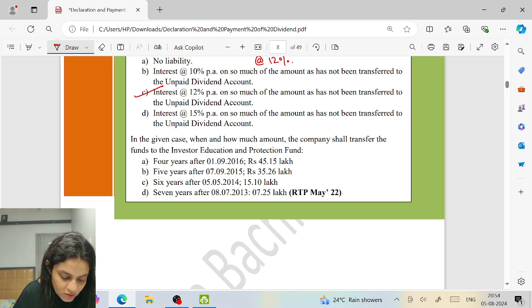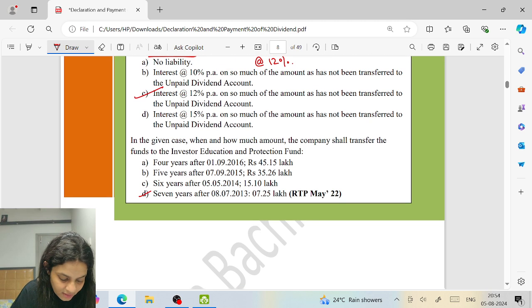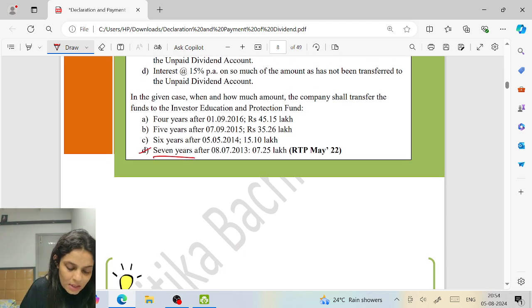In the given case, when and how much amount shall the company transfer to the Investors Education and Protection Fund? The amount has to be transferred after how many years? 7 years, right? Now, see, it's very evident that this is the answer. So even if you don't calculate, doesn't matter, because A, B, C is not the answer.